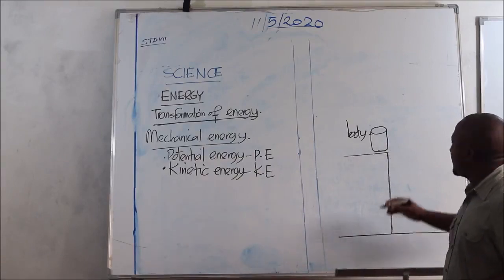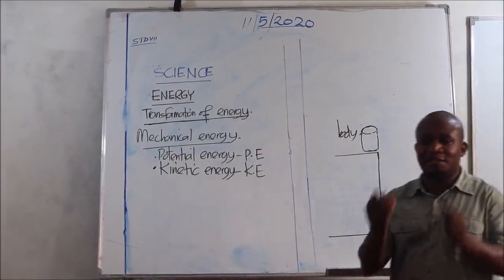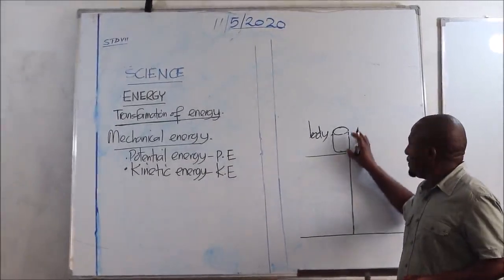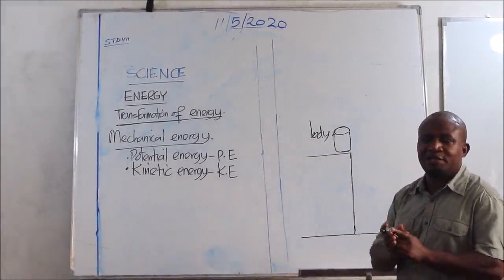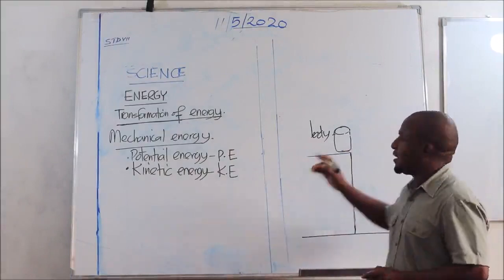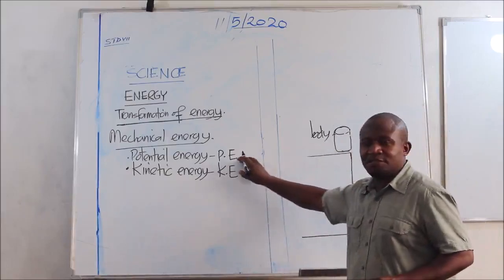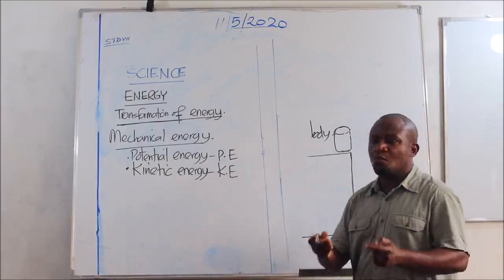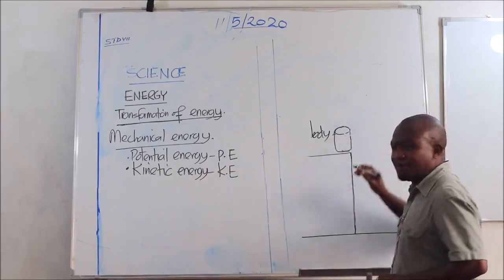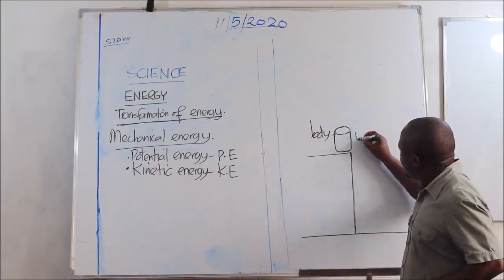Now, if a glass is positioned at this point here, we say this glass has potential energy because it doesn't move. If there's no force applied to make the glass move from where it was, then we say the glass possesses potential energy. We don't have to forget to say potential energy is the form of energy that a body has when it is at rest. It doesn't move. So at this particular point on the table, our glass here has potential energy. Let us label it as potential energy.